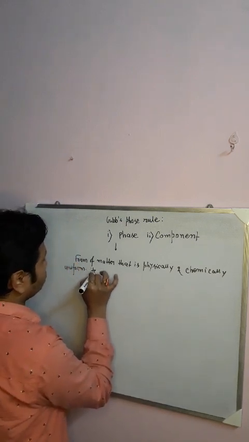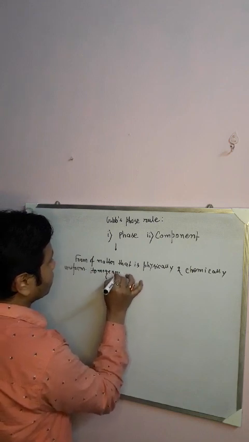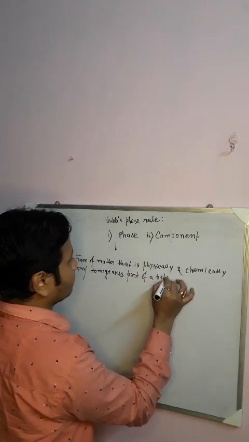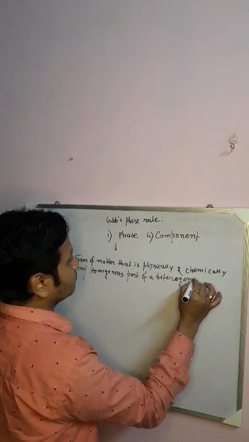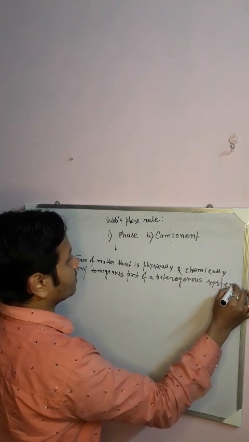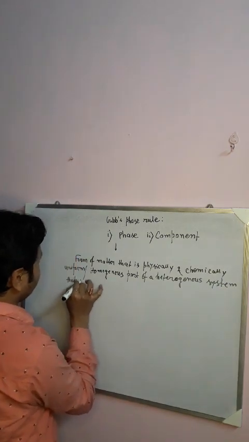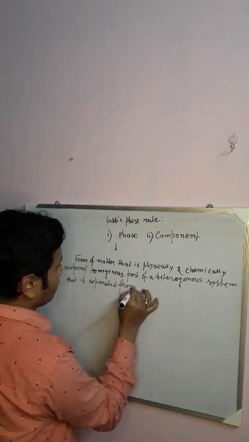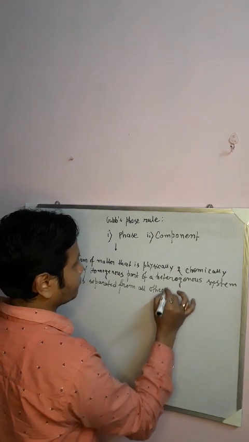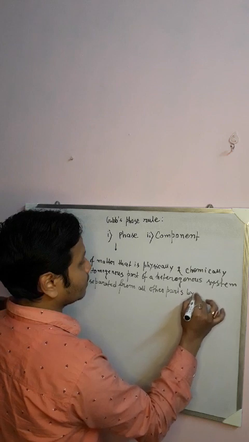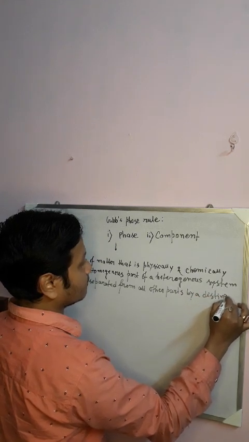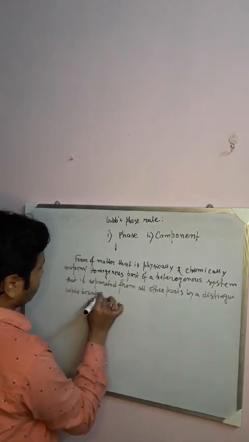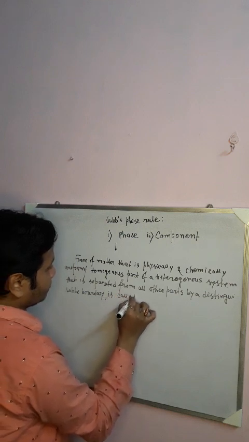So the homogeneous part of a heterogeneous system that is separated from all other parts by a distinguishable boundary is called a phase, that I told earlier.